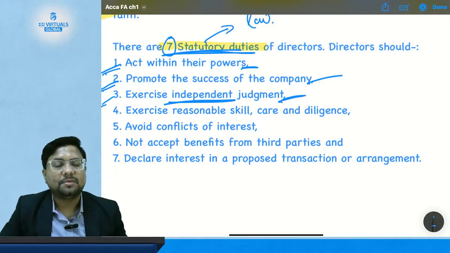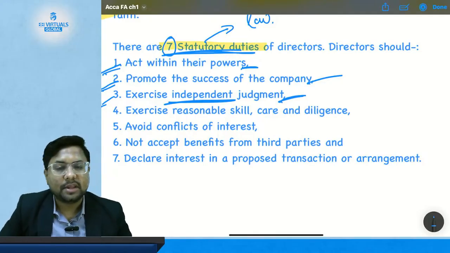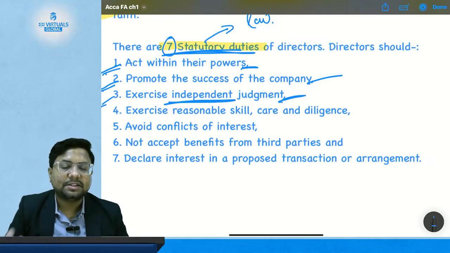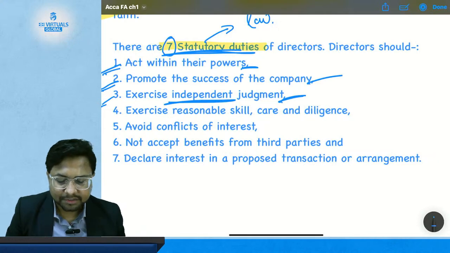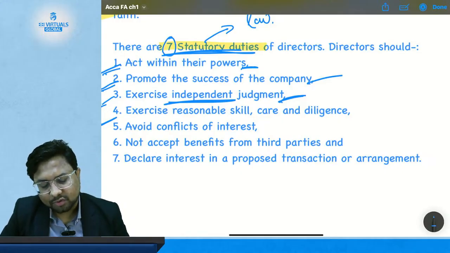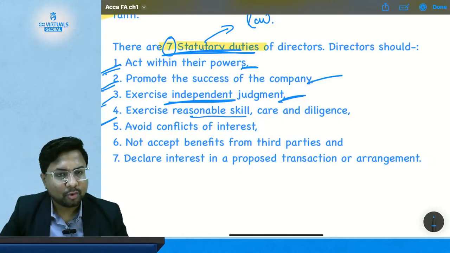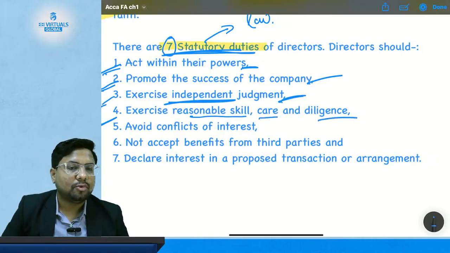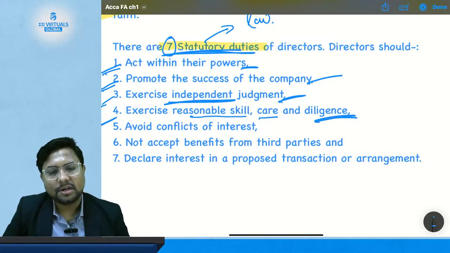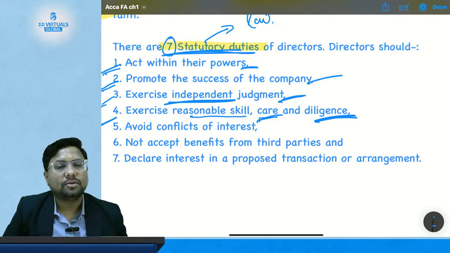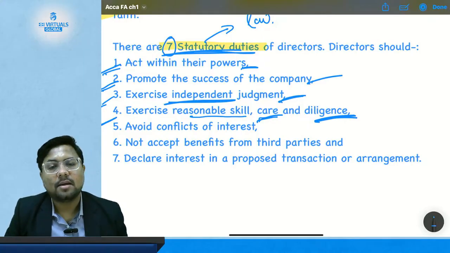So all the judgments they take should be independent in their nature. They should not be dependent on other factors like others' interest or their own personal interest. Then the fourth duty is to exercise reasonable skill, care and diligence. That means they should exercise reasonable skill in doing their work. Care and diligence means they should check everything before doing that, also by doing due diligence, and take reasonable care whenever they function for the company or on behalf of the company.